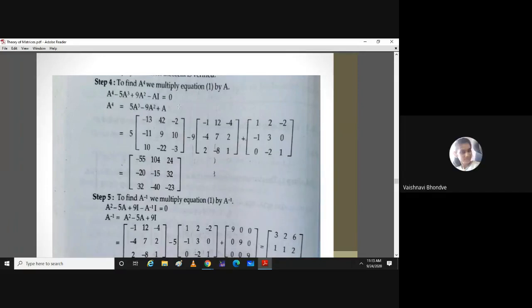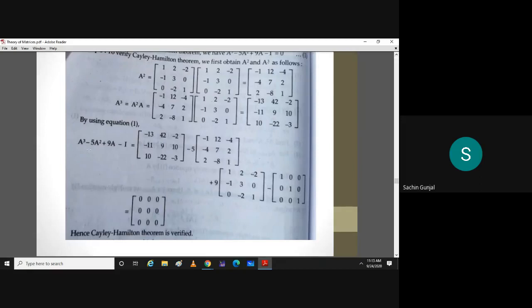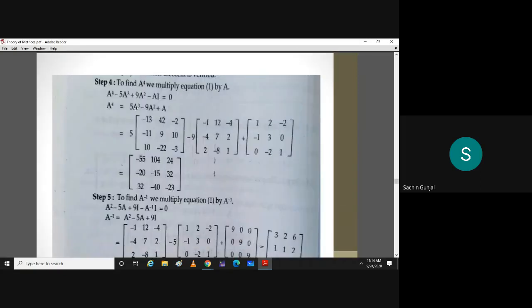From the characteristic equation itself, we can write A cube as 5A square minus 9A plus I. Good. Because what we know is A cube is nothing but 5A square minus 9A plus identity matrix, you can reduce it. But we have already got A cube, therefore they have not simplified it further. So substitute these values in 5A cube minus 9A square plus A and get A raised to 4.